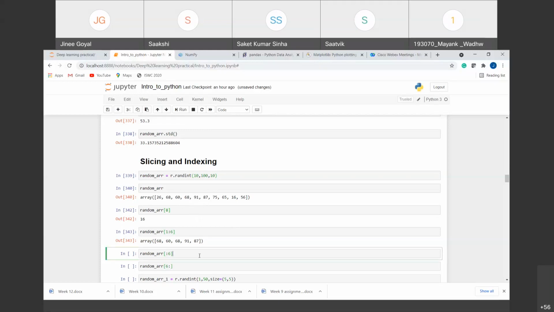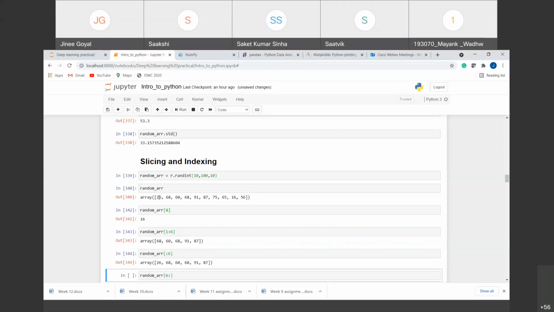These elements. Now suppose we want the elements up till 6 but from the starting. So we don't need to provide the starting index. We can just give the colon. In front of the colon there is an empty space which tells us from the starting, right? So here you can see that we want all the elements from the starting. So it will give us 26, 68, 60, 68, right, up till the 6th one.